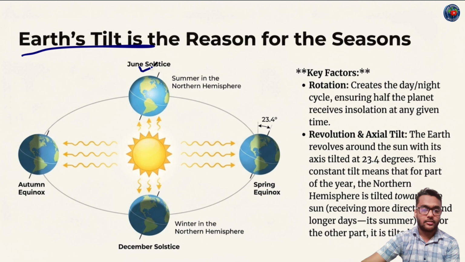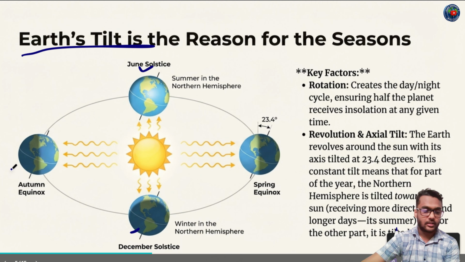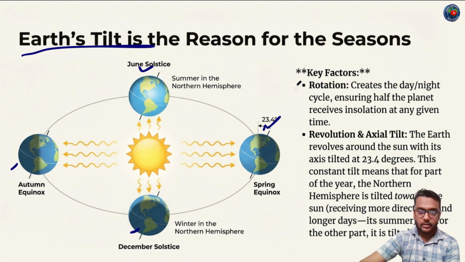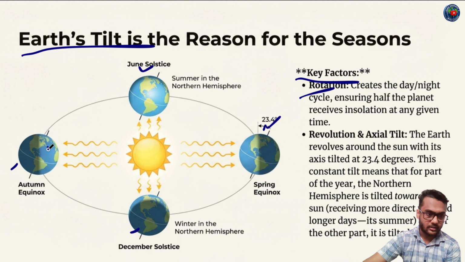This is the June solstice, December solstice, autumn equinox, and vernal or spring equinox. Key factors: rotation creates the day and night cycle, ensuring how the planet receives insolation at any given time. Revolution and axial tilt: the Earth revolves around the Sun with its axis tilted at 23.4 degrees, not Celsius. This constant tilt means that for part of the year the northern hemisphere is tilted towards the Sun. This portion.